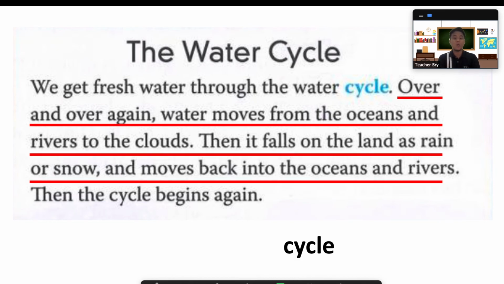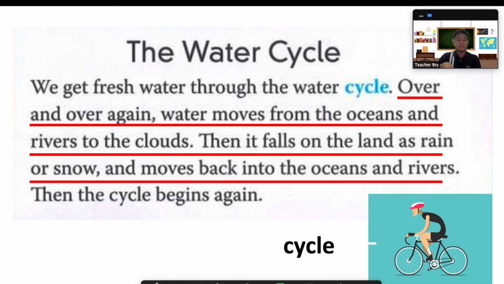Over and over again, water moves from the oceans and rivers to the clouds. Then it falls on the land as rain or snow and moves back into the ocean and rivers. Then the cycle begins again. So cycle means over and over again. Water moves from the ocean and rivers to the clouds and falls back again to the river.